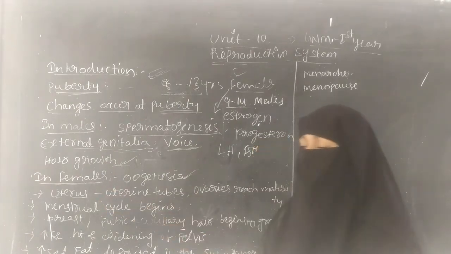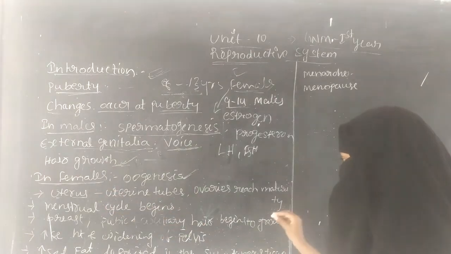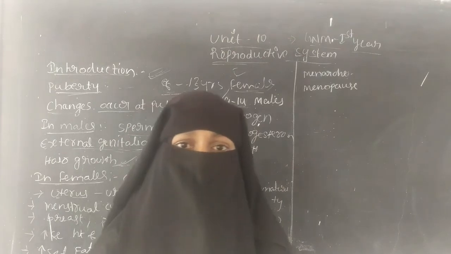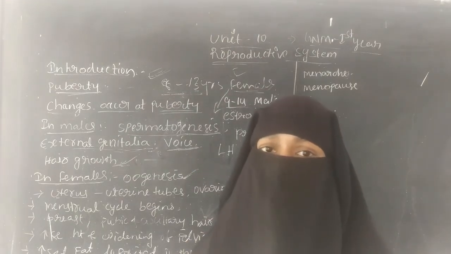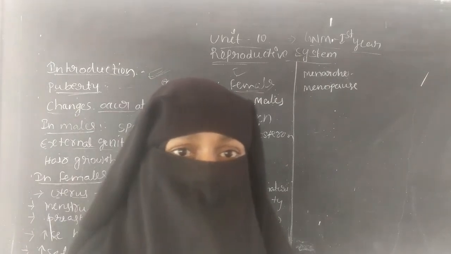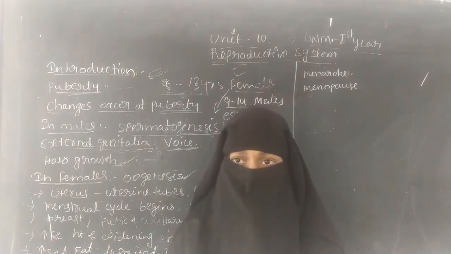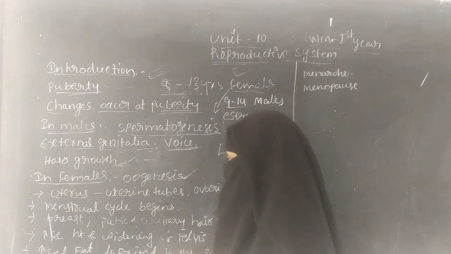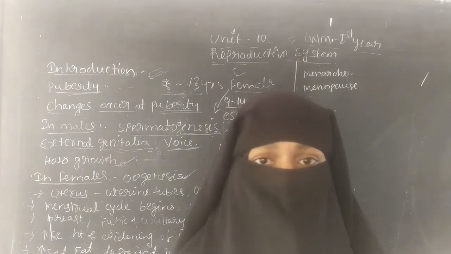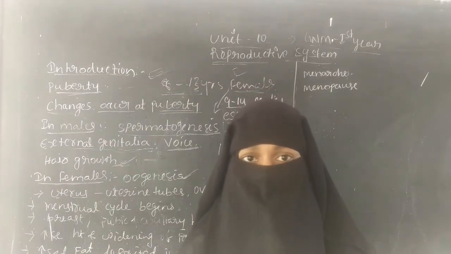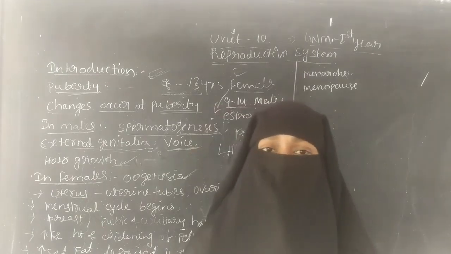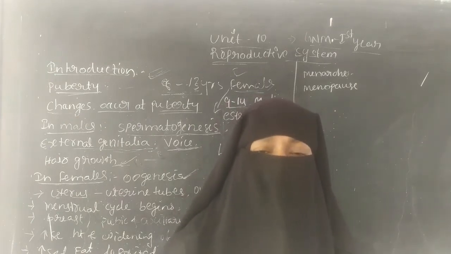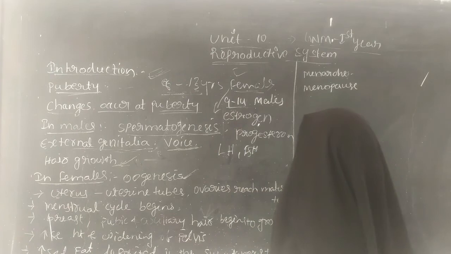The uterus, the uterine tubes and the ovaries reach maturity, and during the puberty age the menstrual cycle begins. The breast increases, and the pubic and axillary hair develop and begin to grow. The pelvic bone increases in height and widens, and the adipose tissue, that is fat, increases during the puberty age at the area of the hip and the breast. The next one is menarche.